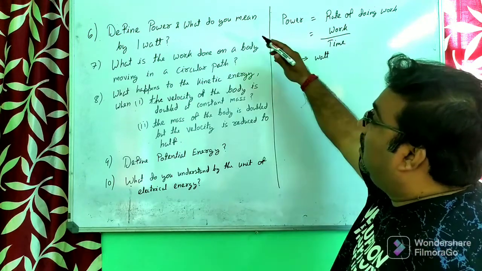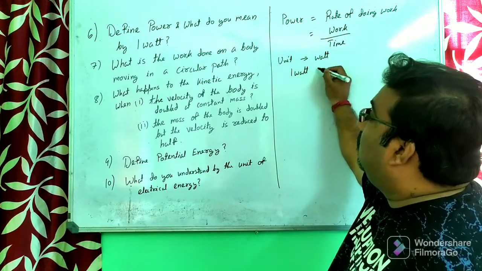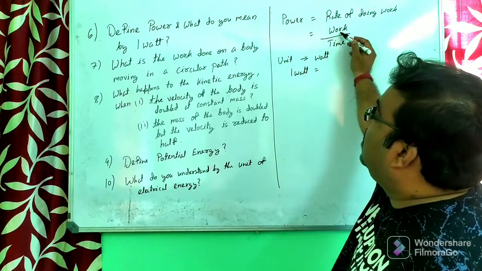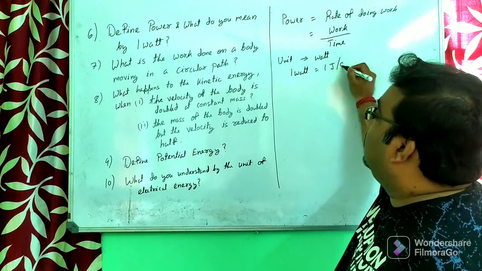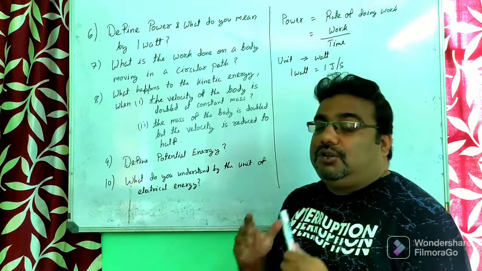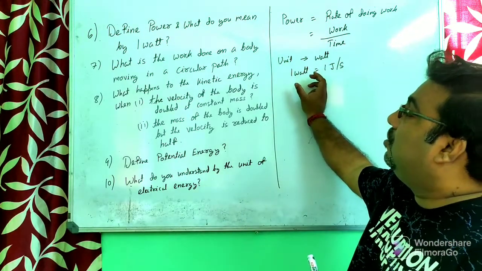And what do you mean by 1 watt? 1 watt means 1 joule of work is done per second. That means if 1 joule of work is being done per second, then the power is equal to 1 watt.